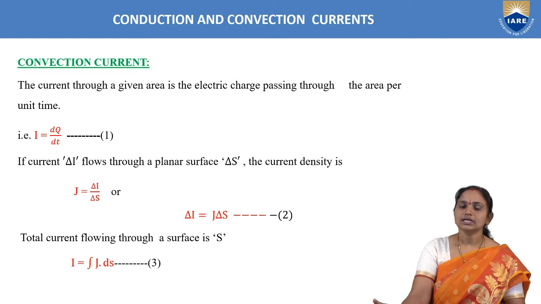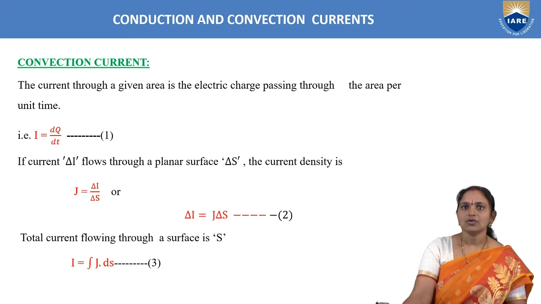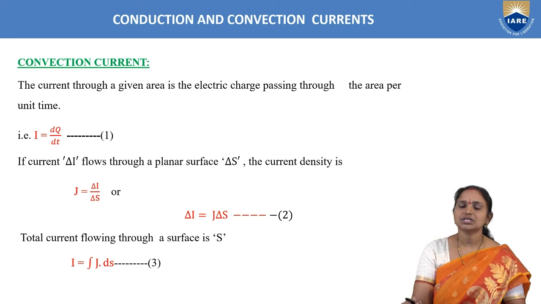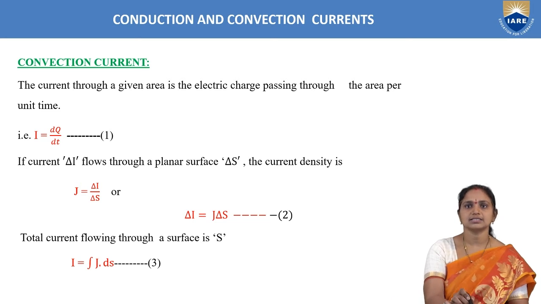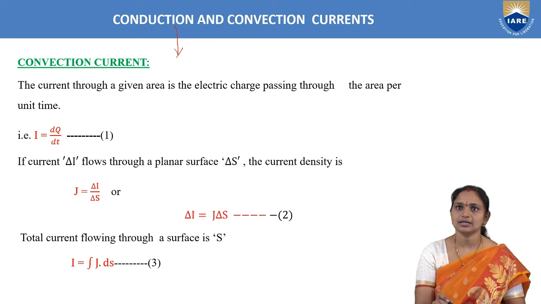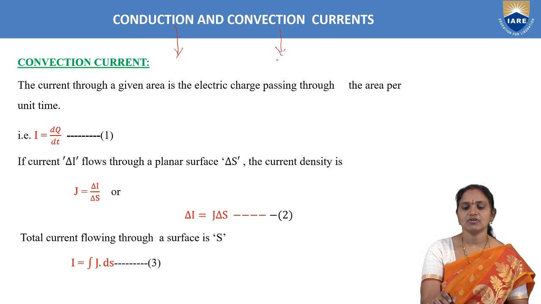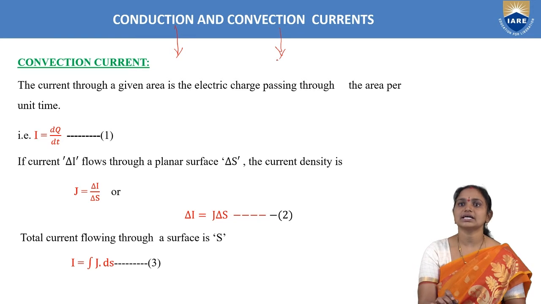Now we can go through the current term. Current is nothing but flow of charge. Here we have two current terms, convection and conduction current. Conduction current belongs to the current in conductors, or we can take conduction current as current in a better conductor. Similarly, convection current is the current in insulators, that is, in materials other than conductors, which are dielectric materials.